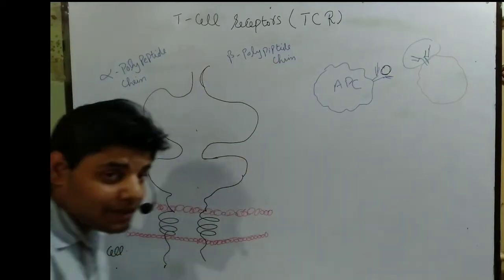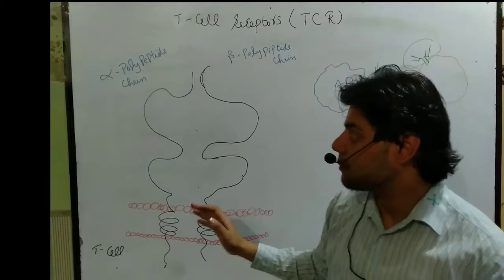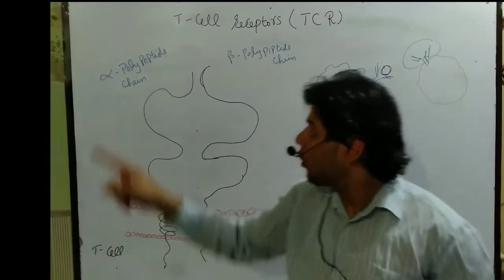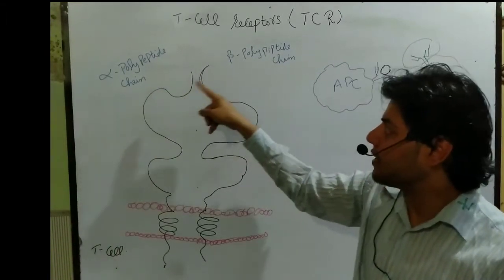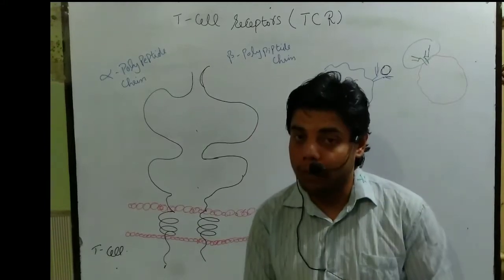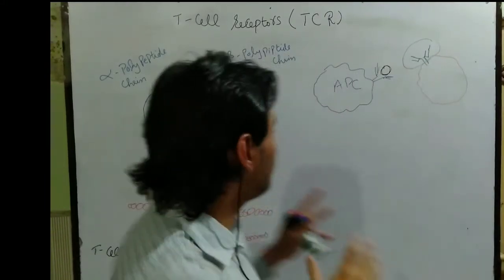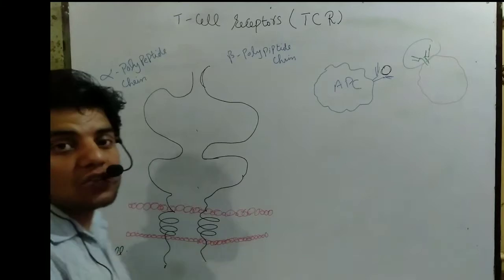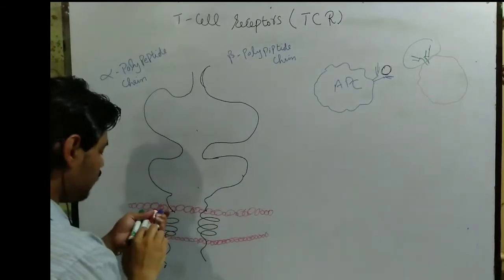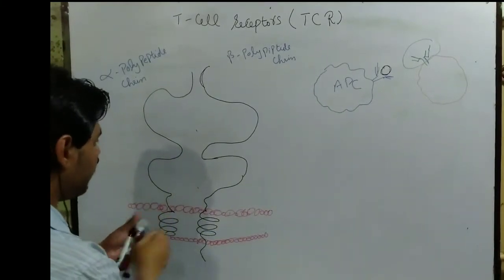So the T cell receptor is made up of two chains: one we call the alpha polypeptide chain and the other the beta polypeptide chain. Both polypeptide chains are interlinked with each other through a disulfide bond. Let me draw the disulfide bond here.